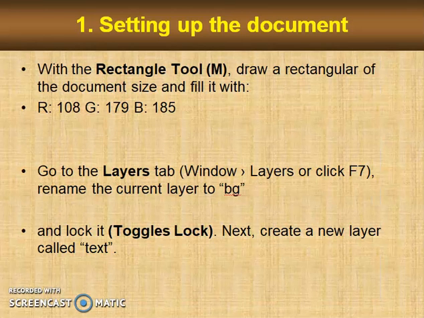With the rectangle tool, draw a rectangle of the document size and fill it with red 108, green 179, blue 185. If the layer has a stroke, remove it. Go to the Layers tab or click F7. Rename the current layer, short for background, BG. Next, create a new layer called text.